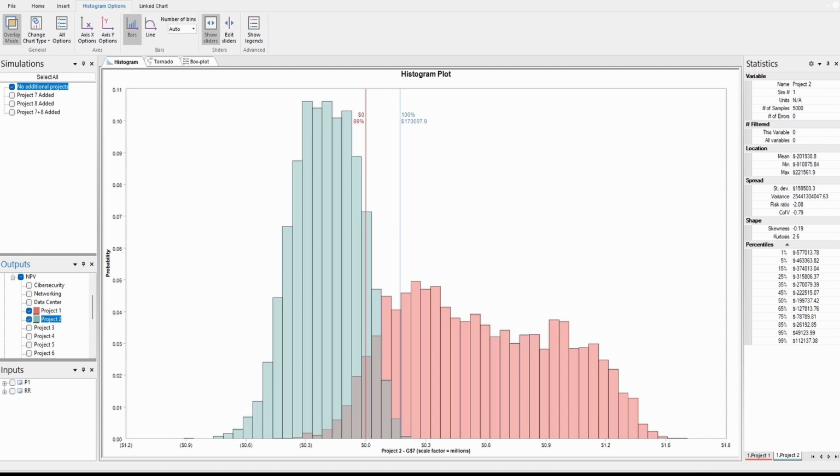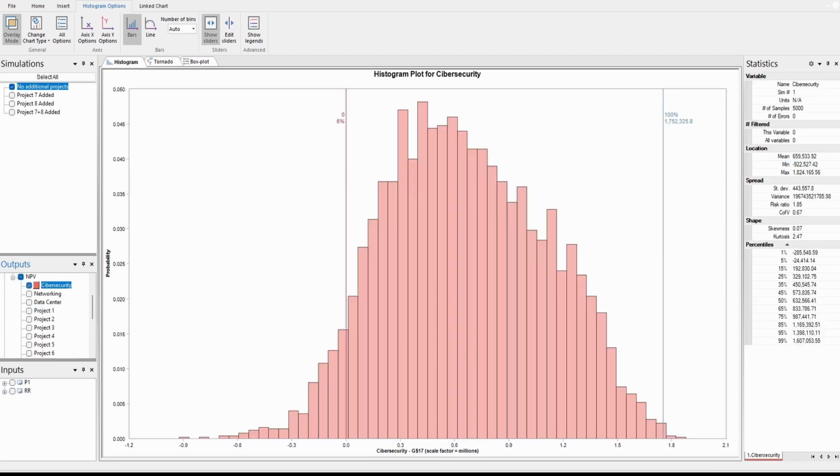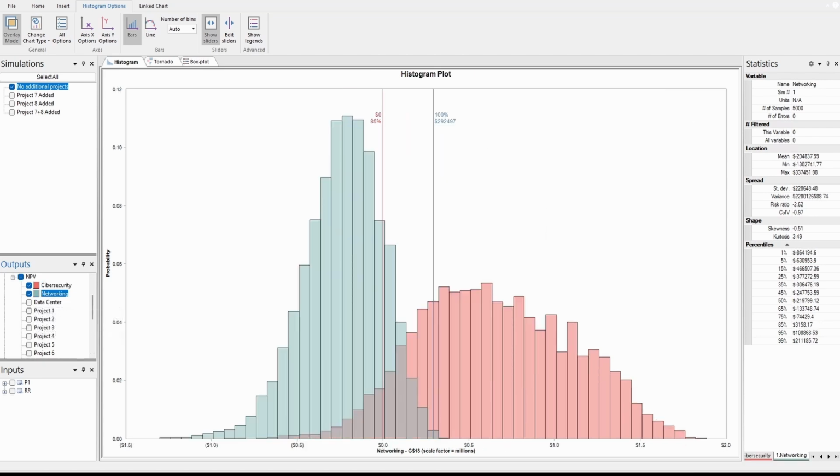You see here, remember? I can do it like this, or I can do it by industry. What is it that I did to get this? It's just the summation of my NPVs when it's cybersecurity, for example, here, you see, very positive. Networking, not that good, you see. And data center, which is more or less in the middle.